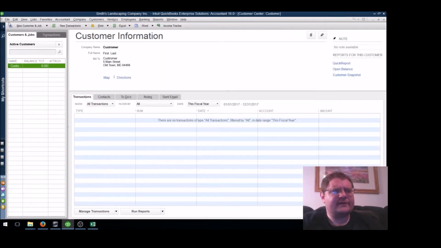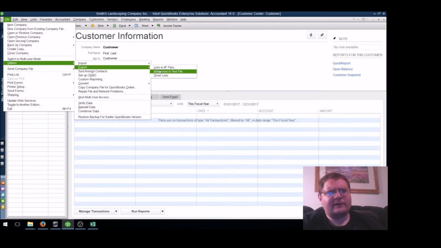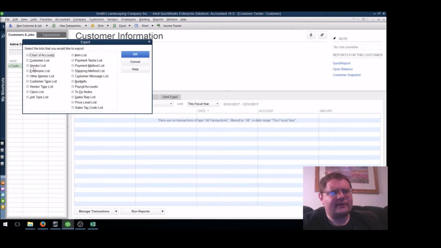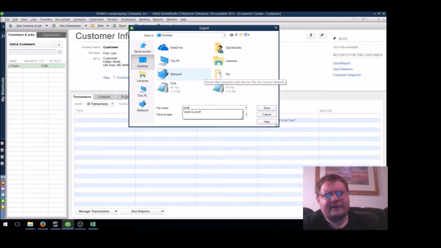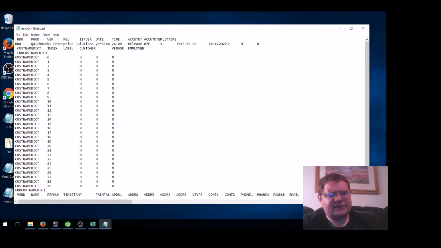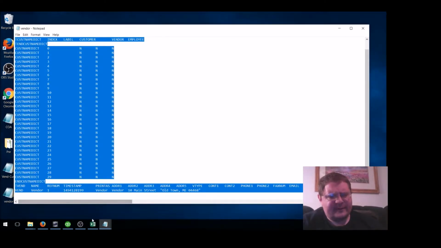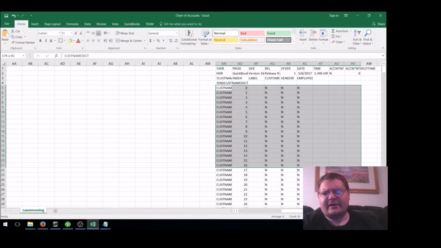So to get the right information on the tags, we're going to export lists. We're going to go into vendor, put in vendor, and export this information, and we're going to go back into Excel. We're going to grab it and kind of shorten it.